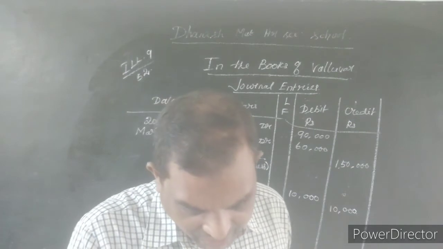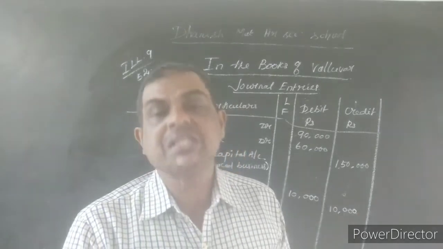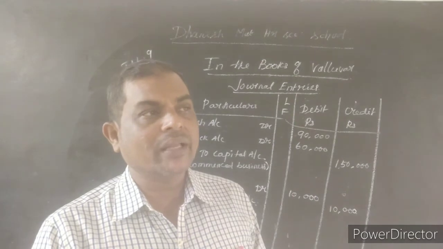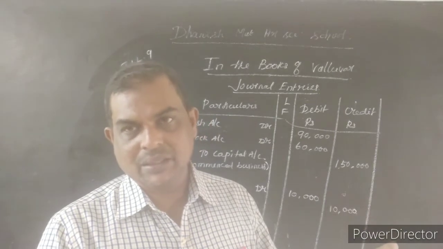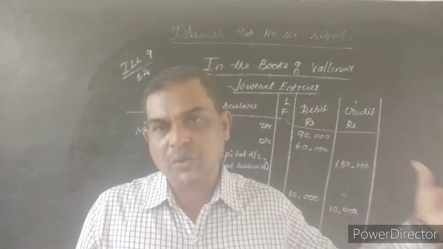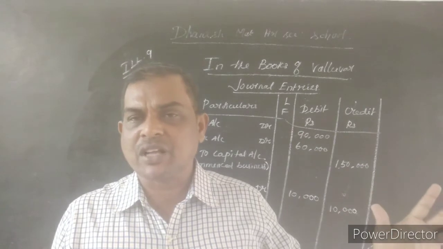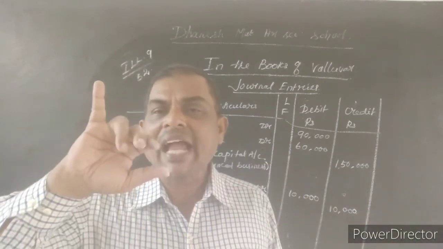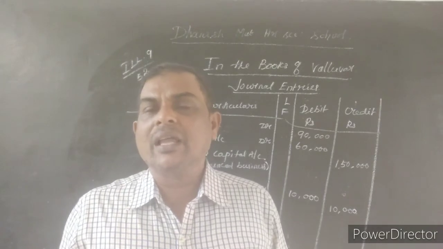Now the third journal entry is cash deposited into bank through CDM, cash deposit machine. Valluvar, the owner, is depositing some money into the bank. He is taking the business cash and depositing it into the bank through a CDM. Whatever it may be, it is bank only; a cash deposit machine is also related to the bank. So cash deposited into bank. Here cash account and bank account: cash is a real account, bank is a personal account.